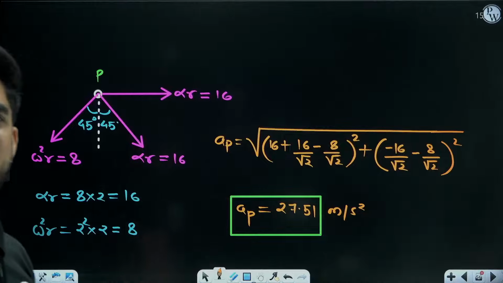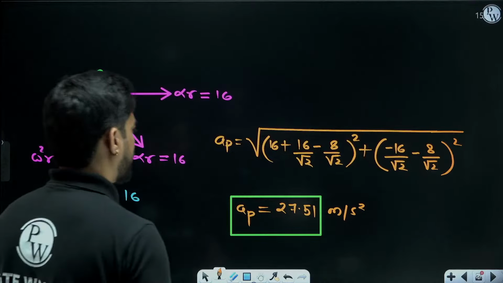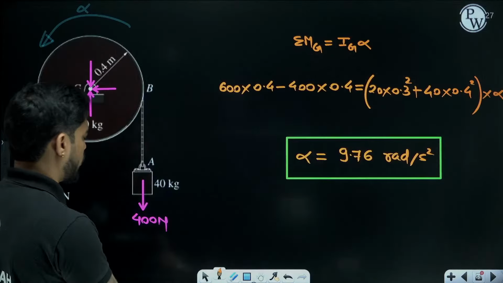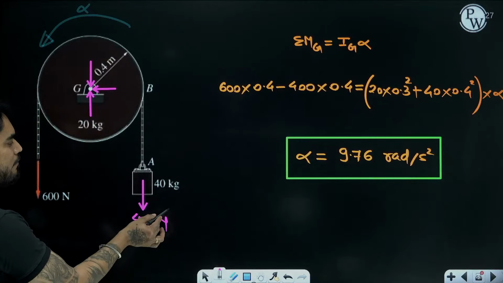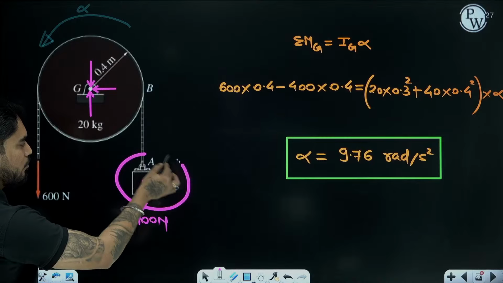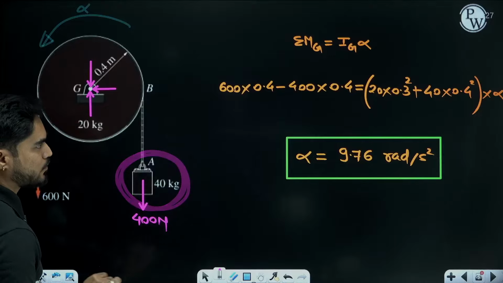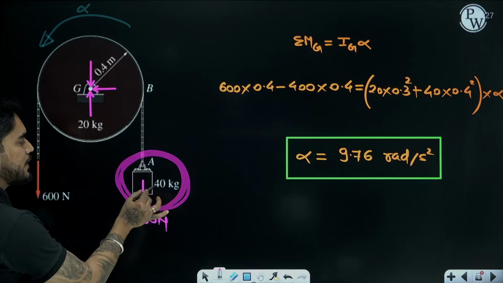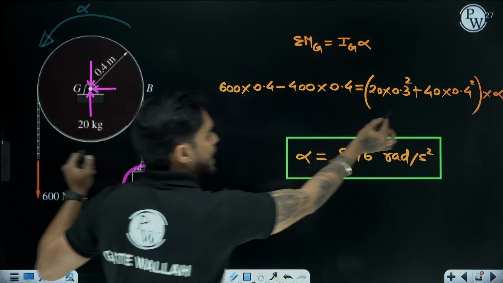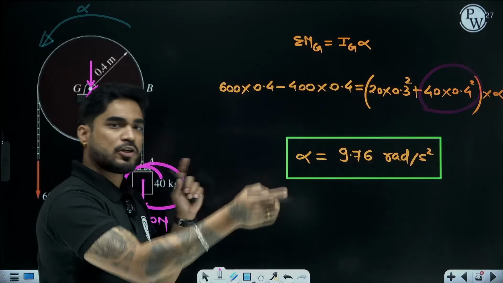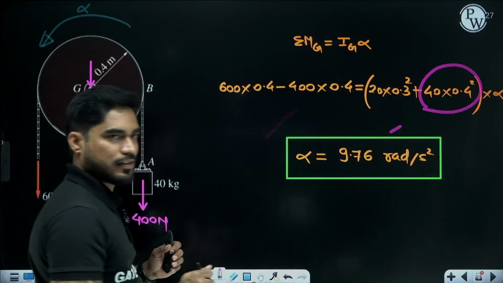What about moment due to inertia on 40 kg block? Okay, let me clear this problem. See, one student is asking why we haven't considered the moment due to the inertia force, right? See, understand this point. Either you consider the inertia force of this mass or you consider the mass moment of inertia. Don't do it in both, because it will cancel. Understand what I am saying?